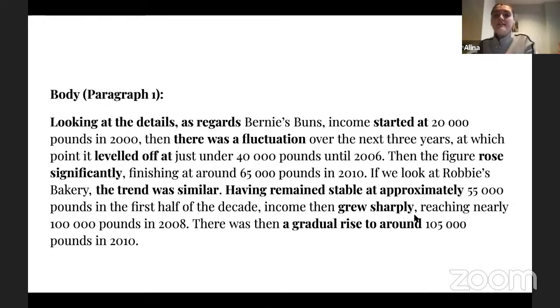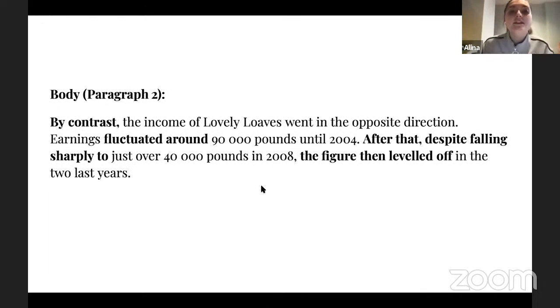We finished the similarities, and very quick, we are getting into the contrast ideas, right? And this is my second body paragraph. I start from the linking structure as I promised, by contrast, so it's clear to the examiner that this is something different, right? And I'm saying that the income went in the opposite direction. And by this, I'm proving, right, that this is a very contrast idea. And then I'm trying to prove that, right, with my numbers.